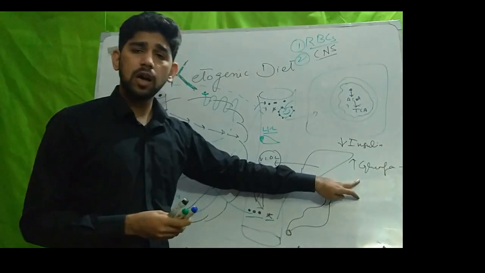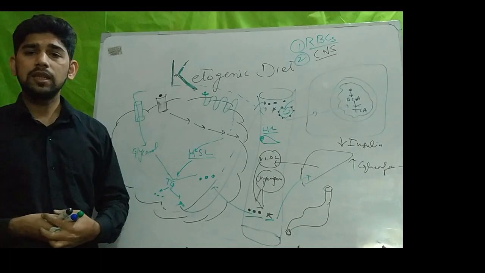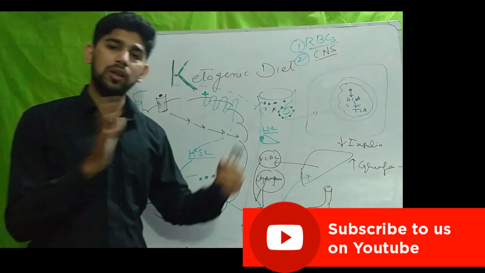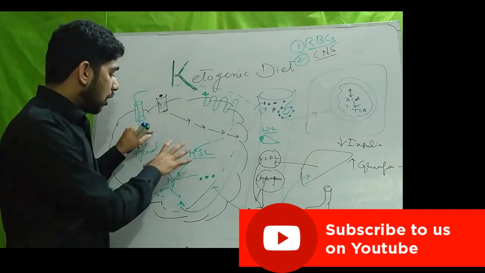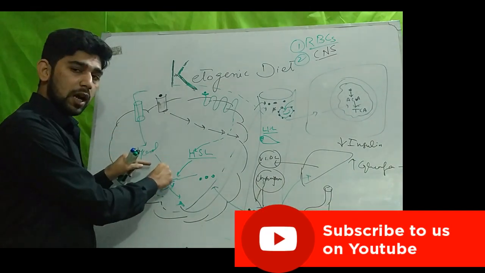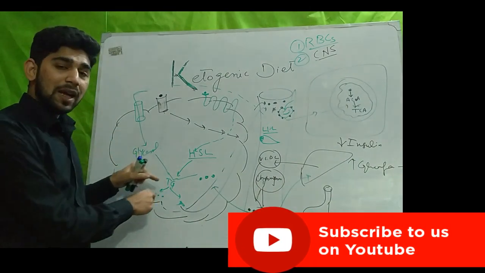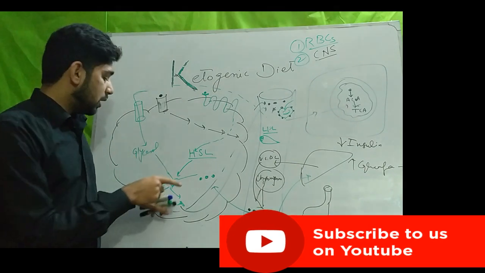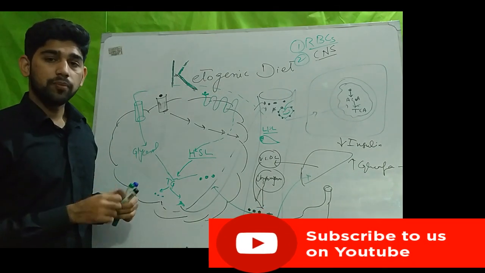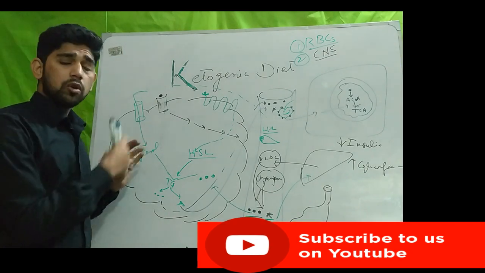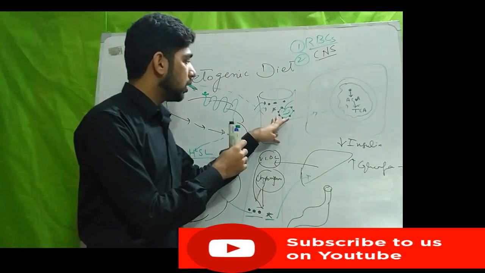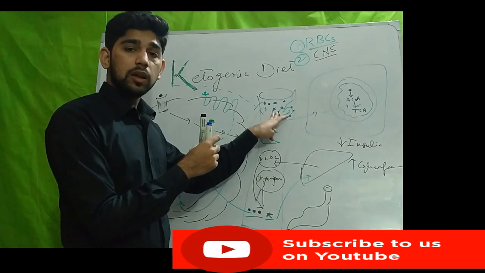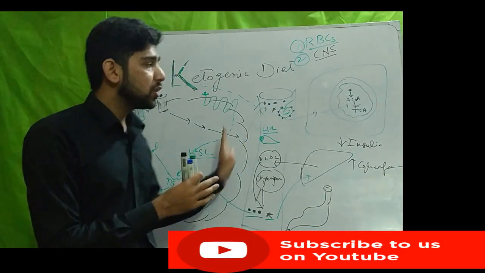And what will these hormones do? These hormones will start lipolysis. They will start breaking down the triglycerides stored in the adipose tissue into free fatty acids and glycerol.